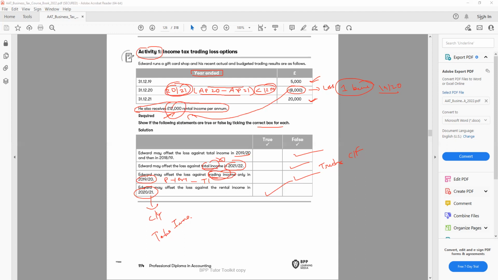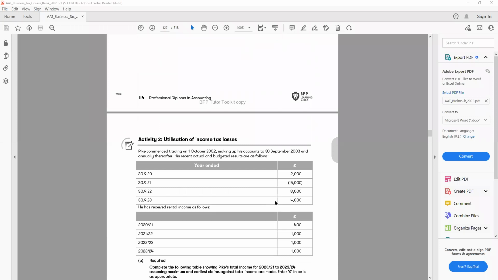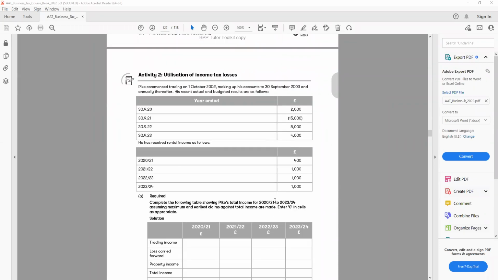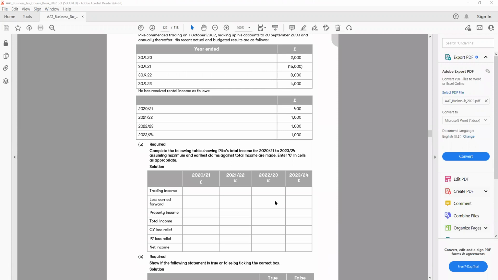All right, let's move to the next one. The next one is how to utilize the losses. Let's try to do that. Let's read the question.